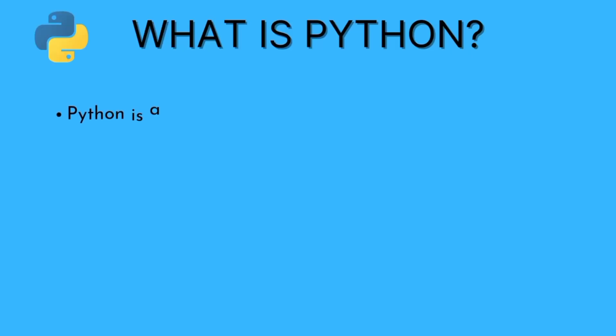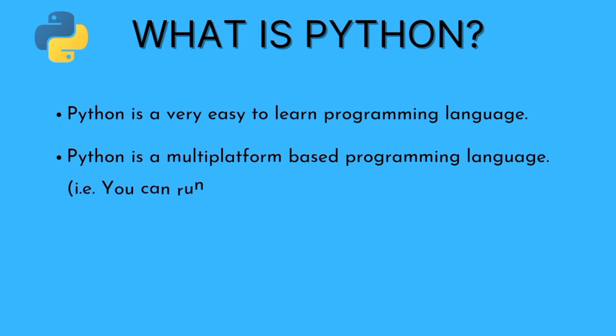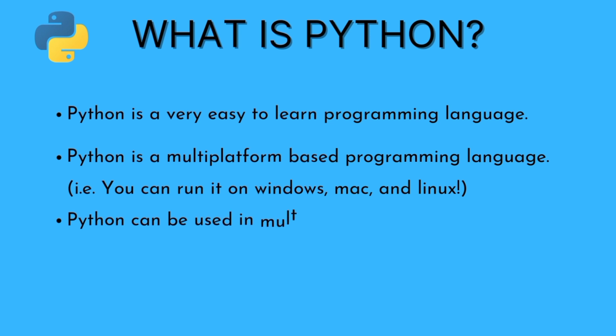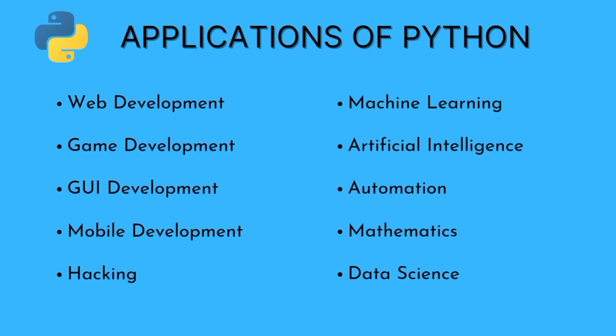So now the most important question that everyone will have is, what is Python? Okay, so Python is a very easy to learn programming language. It is a multi-platform based programming language. You can run it on Windows, Mac and Linux. Python can be used or implemented in a lot of ways, which we will see later. And Python is one of the most essential skills to have in 2021.